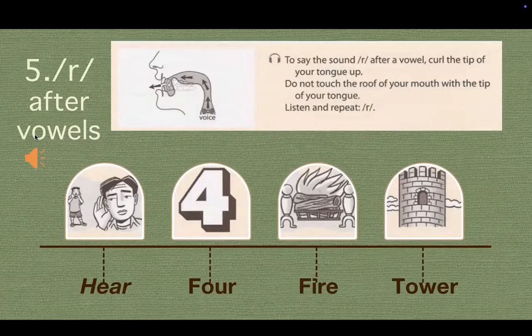So listen to this sound in the words below. Here, for, fire, tower. Again. Here, for, fire, tower. Okay, so we have these words here: here, for, fire, tower. Again, here, for, fire, tower.